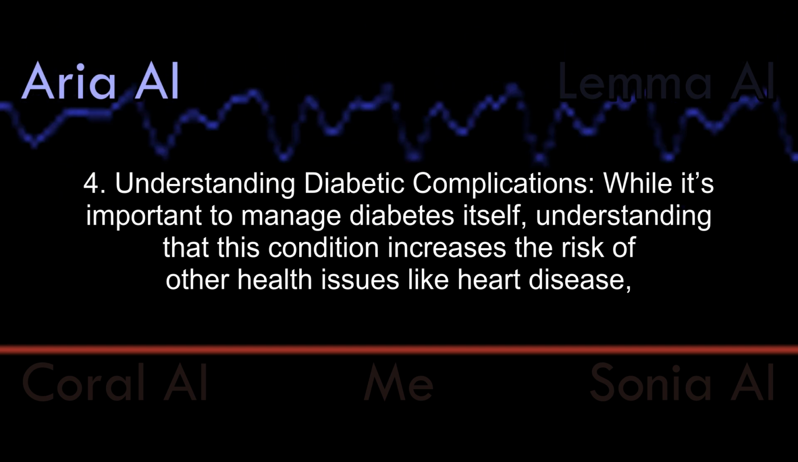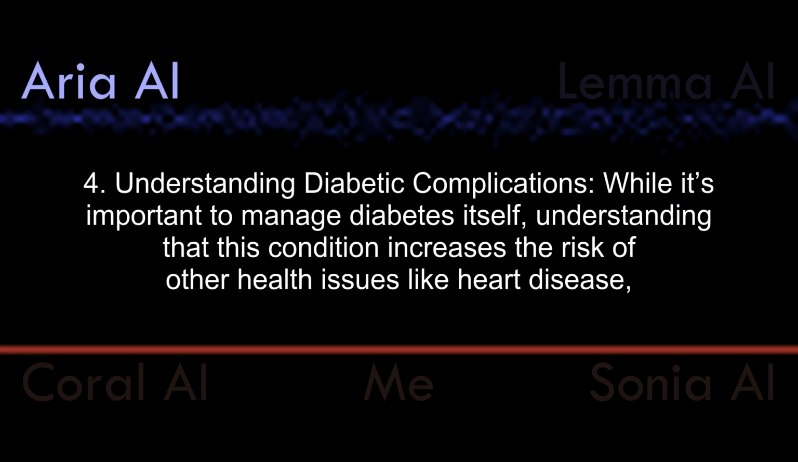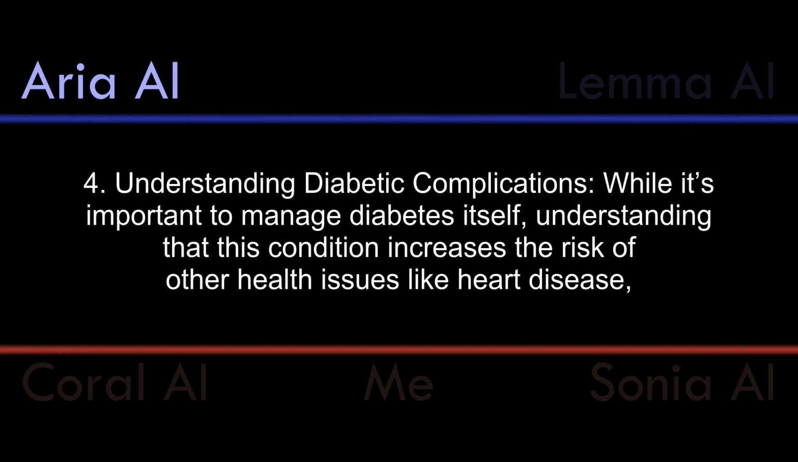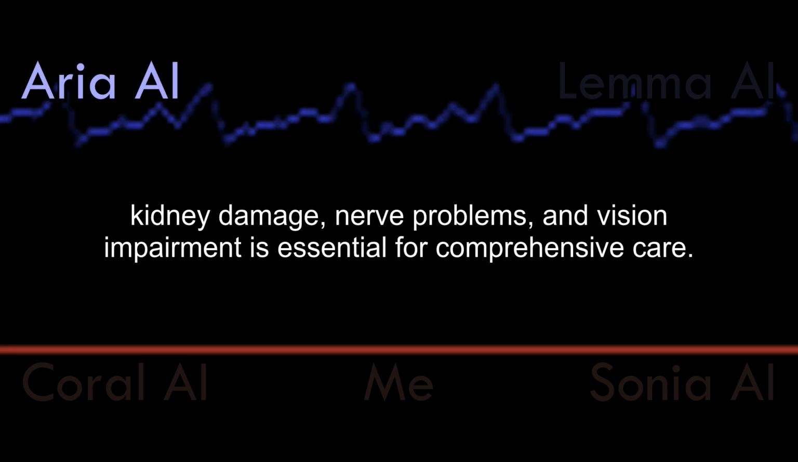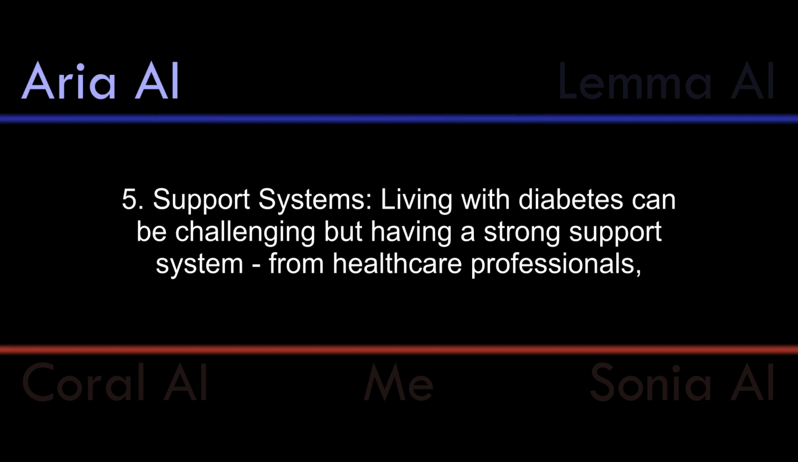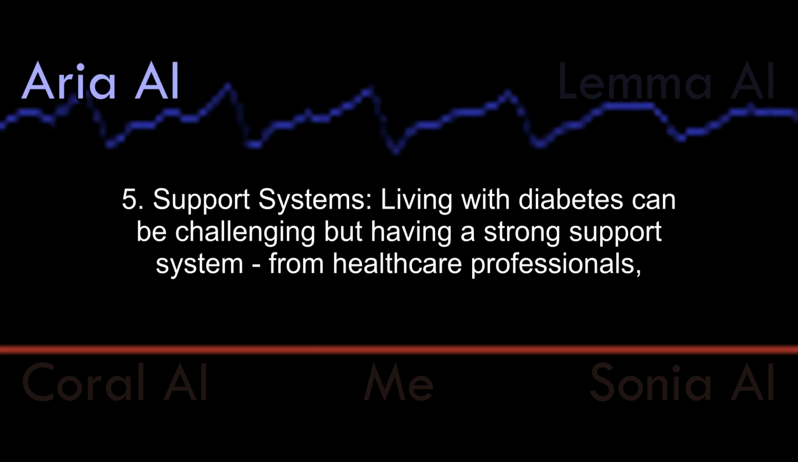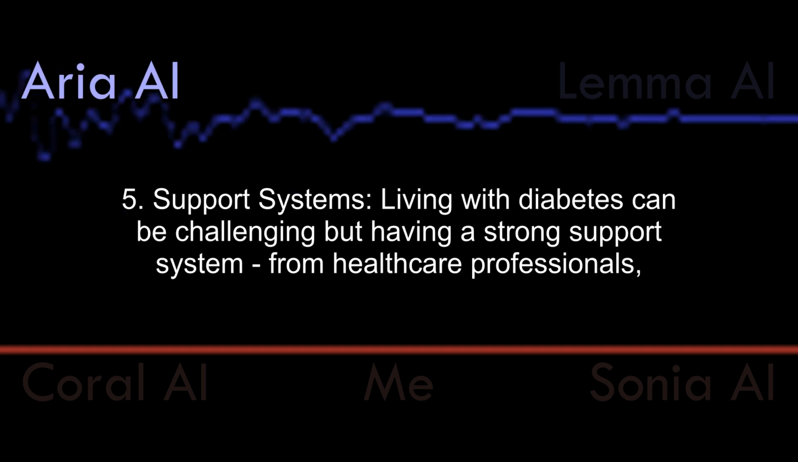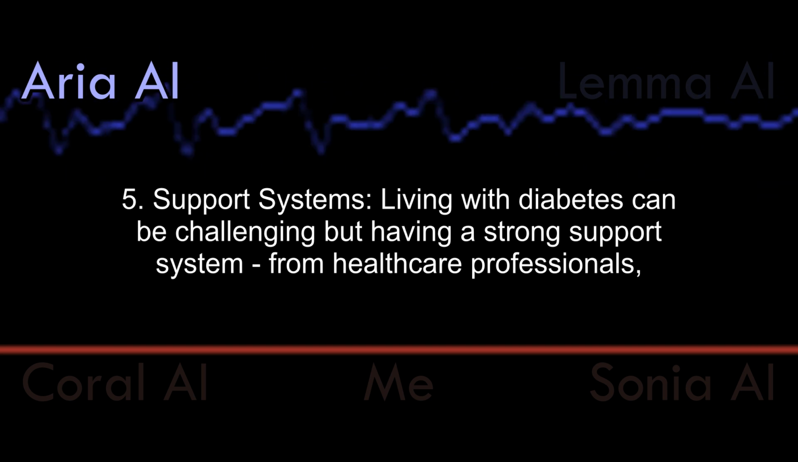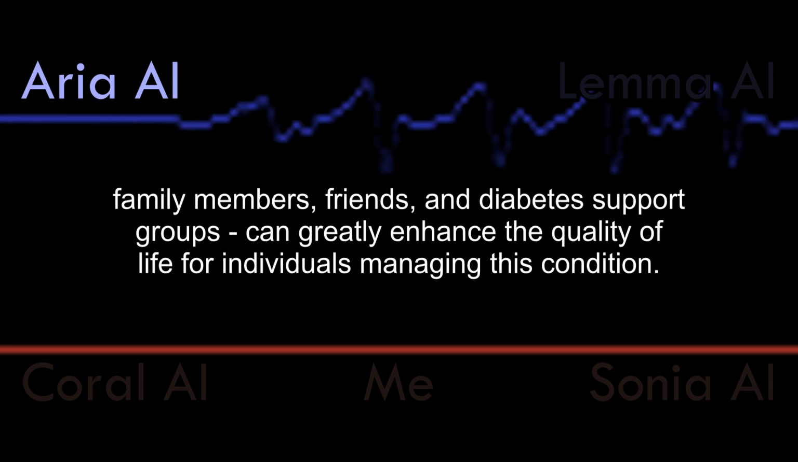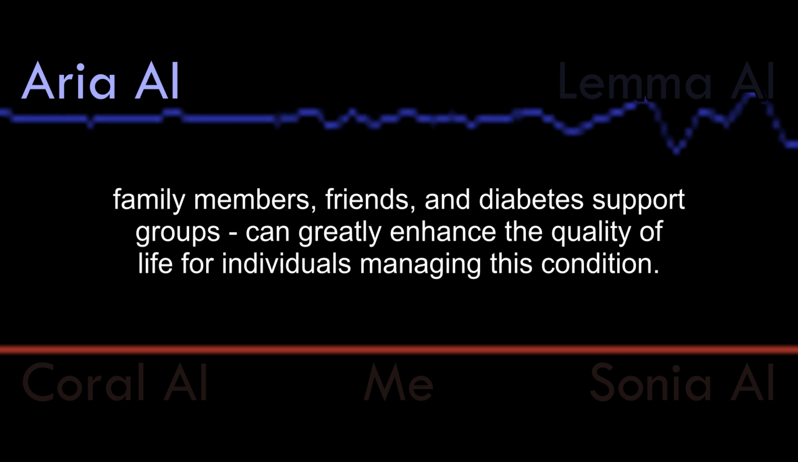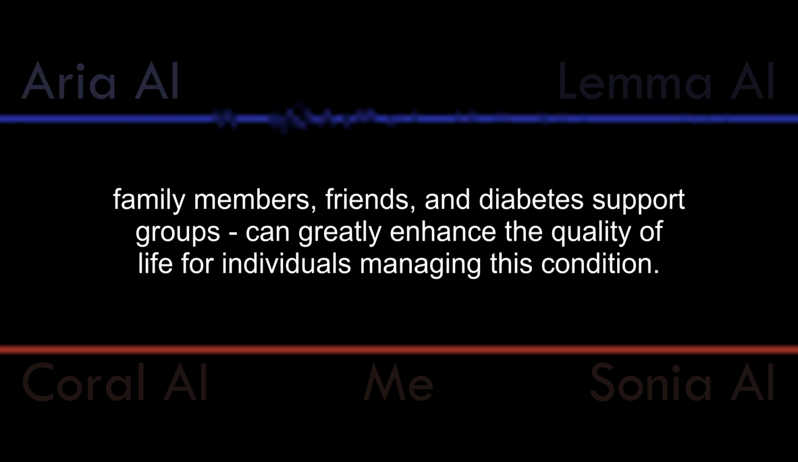4. Understanding diabetic complications. While it's important to manage diabetes itself, understanding that this condition increases the risk of other health issues like heart disease, kidney damage, nerve problems, and vision impairment is essential for comprehensive care. 5. The support systems. Living with diabetes can be challenging, but having a strong support system from healthcare professionals, family members, friends, and diabetes support groups can greatly enhance the quality of life for individuals managing this condition.